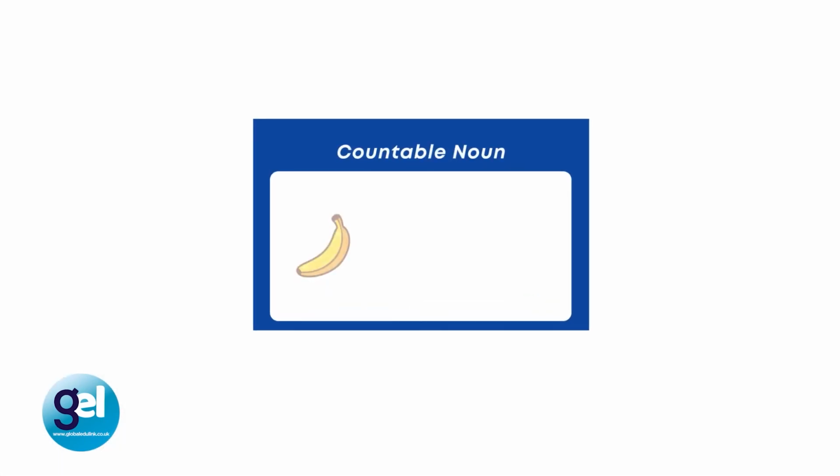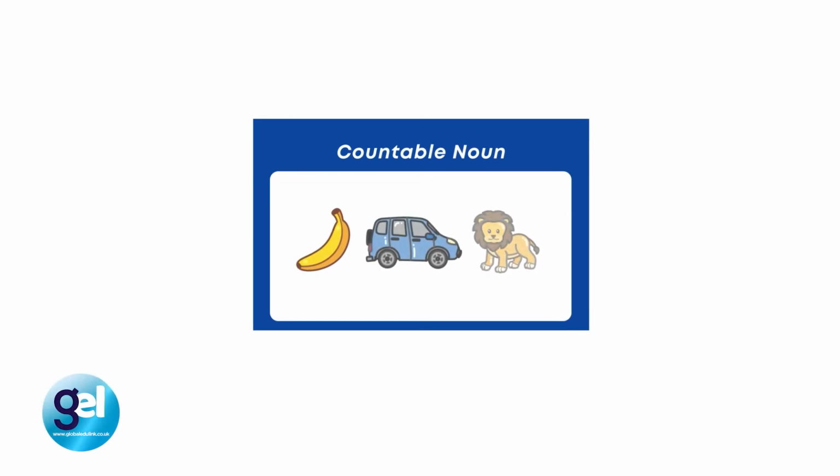But remember, nouns can be classified in many different ways. So, first of all, we can have countable nouns. For example, banana or bananas. And countable nouns are when we can count them or when we can put a in front of them. So a banana, for example.